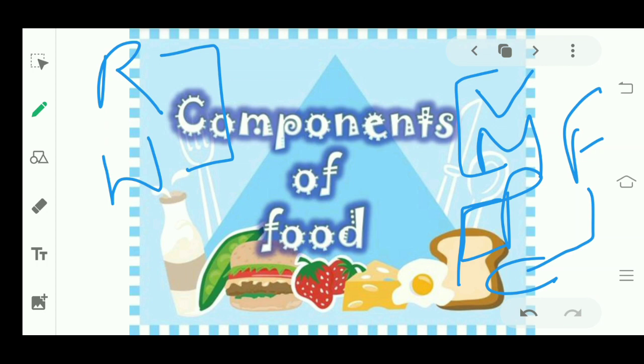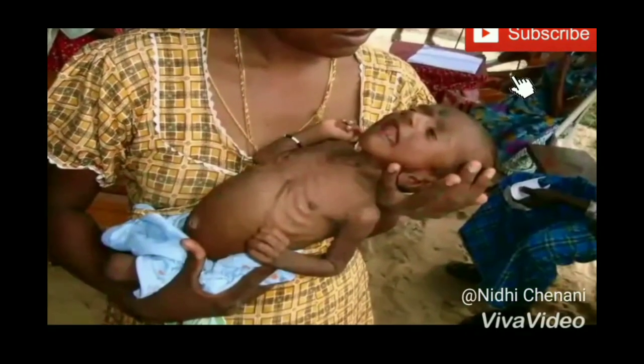diseases, right? So today we will talk about balanced diet. What is a balanced diet? It means the amount of each nutrient in your food should be proper. And how you will come to know whether it is proper or not, we will see in this lecture. So let's start with the balanced diet.